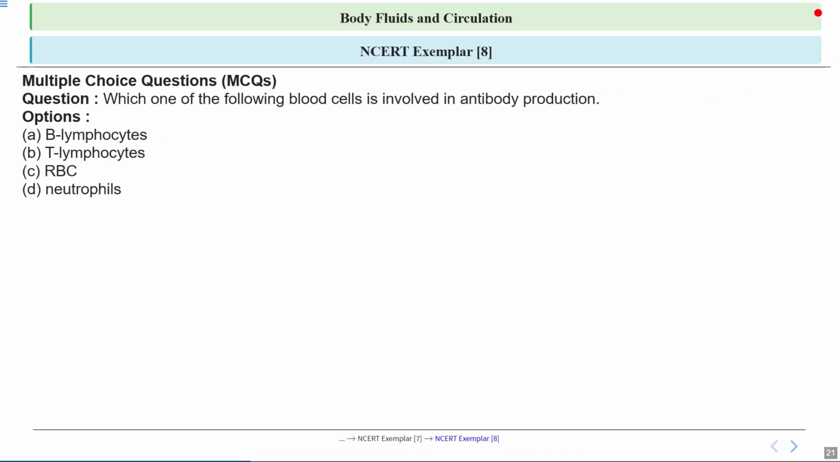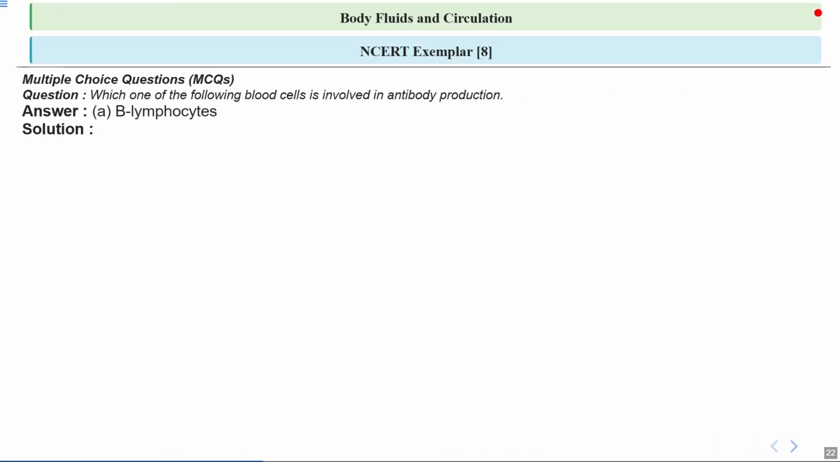This is question number 8 of the MCQ, and the question is: which one of the following blood cells is involved in antibody production? The options are: A, B lymphocyte; B, T lymphocyte; C, RBC; and D, neutrophils. Here the question is about antibody production. I've already talked about it, that B lymphocytes are the ones involved in antibody production. Let's see the answer in detail.